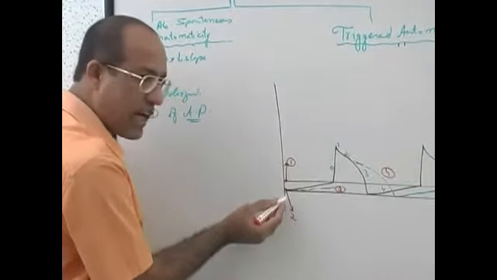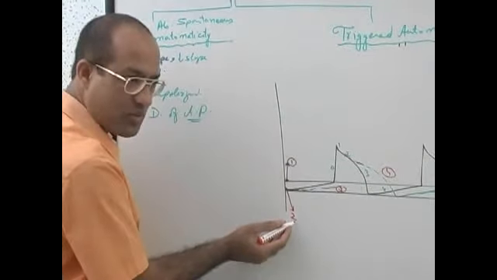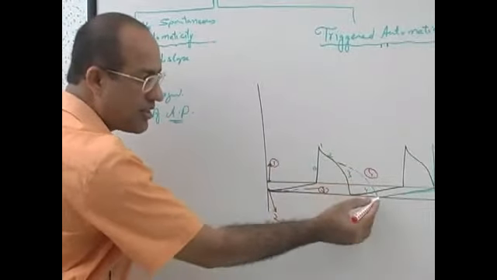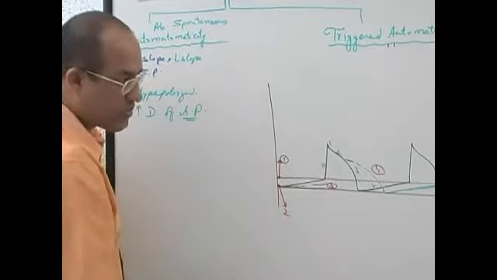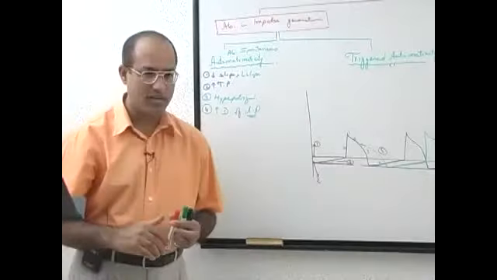Which drug hyperpolarizes the cell? Adenosine and vagal stimulation. Right? Which drug prolongs the action potential duration? Potassium channel blockers. Of course, they increase the refractory period also. Am I clear? Let's have a break now.